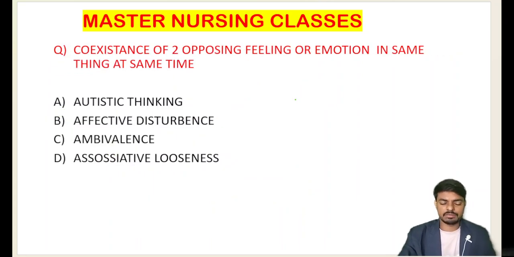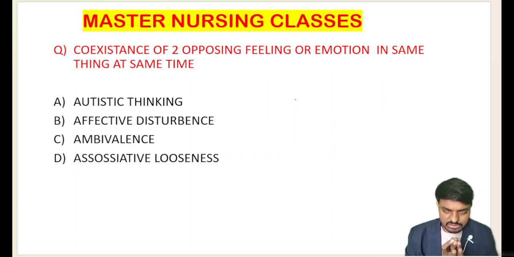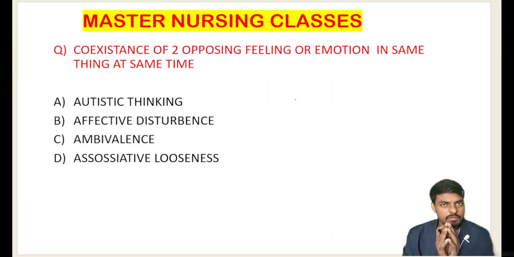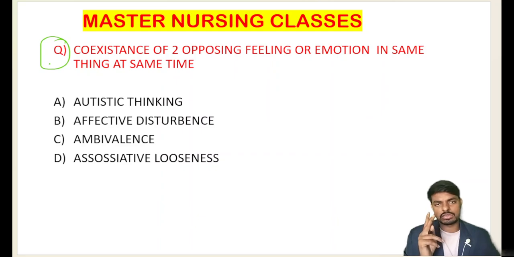Very important. Here is the next question. Close your eyes, take a deep breath, read the question carefully, students, and try to answer. I'm waiting for the answers. The question is: coexistence of two opposing feelings or emotions in the same thing at the same time. Let me read the question again: coexistence of two opposing feelings or emotions in the same thing at the same time.